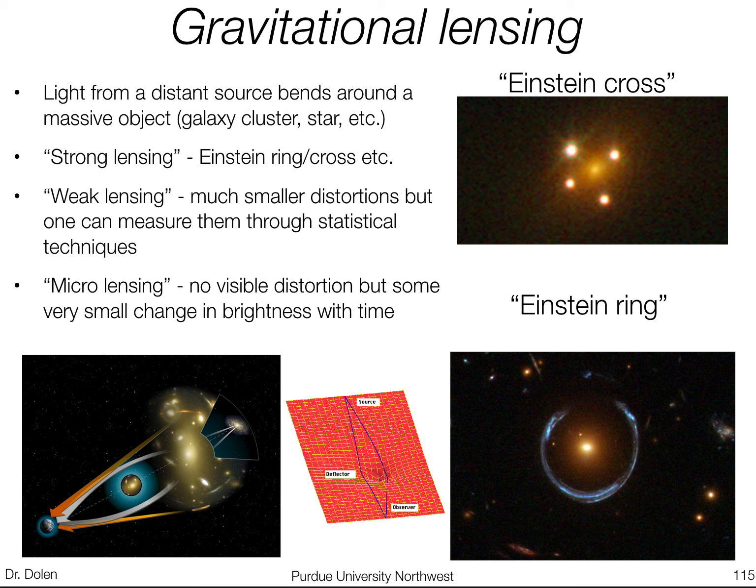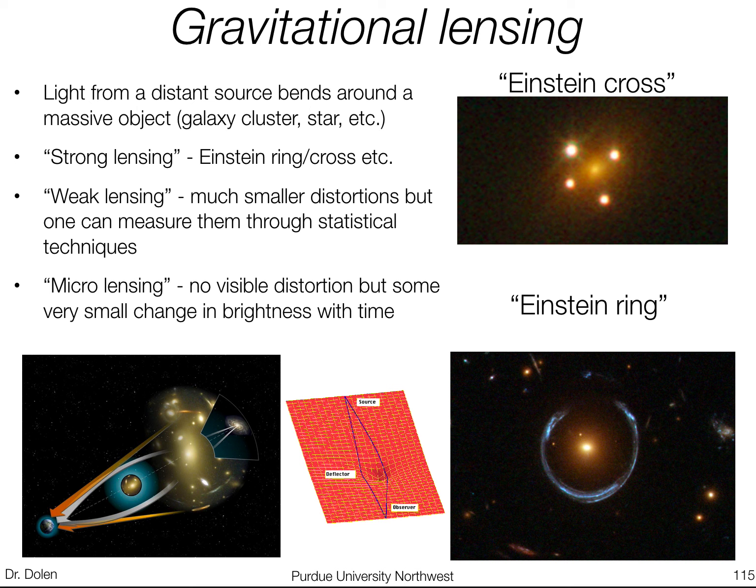There's also a very actively studied tool called weak lensing, which is much smaller distortions, but using data analysis, you can still measure all these distortions through statistical techniques to understand the universe in more ways. So that's an area of active study. And there's also microlensing.